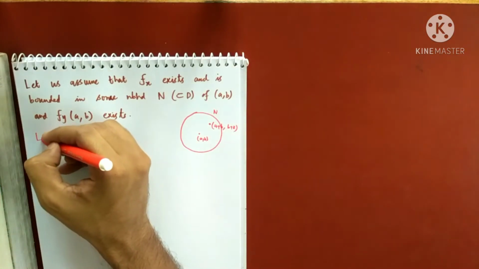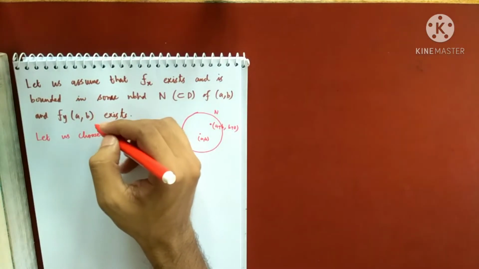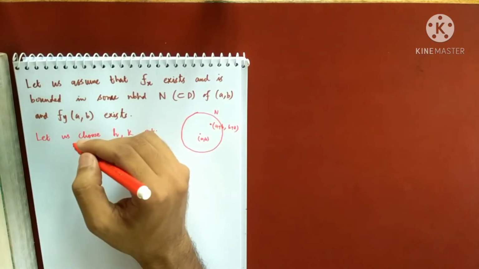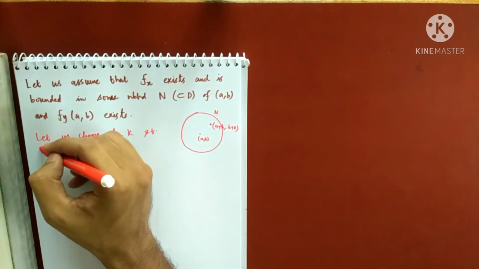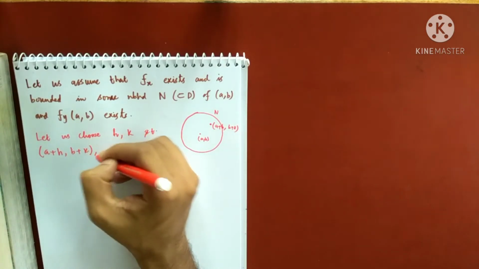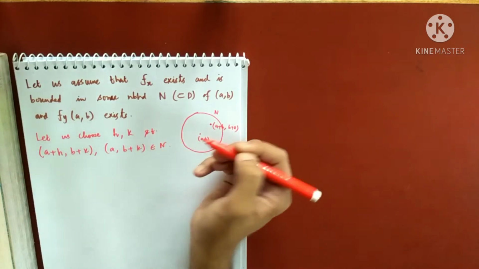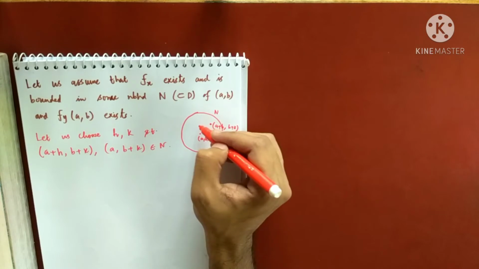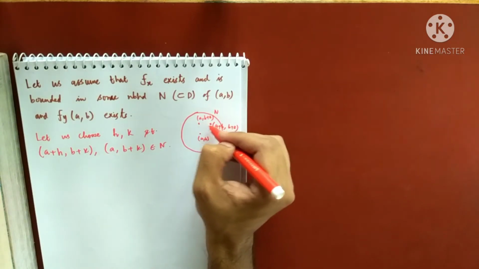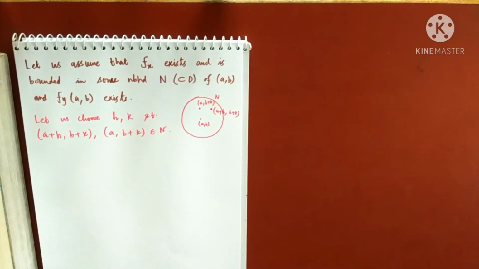So let us choose h and k such that all these points are inside the neighborhood, that is (a+h, b+k) and (a, b+k) all lie in the neighborhood of the point. So this point and this point, (a, b+k), these 2 points also lie in the neighborhood. So let's apply the mean value theorem.